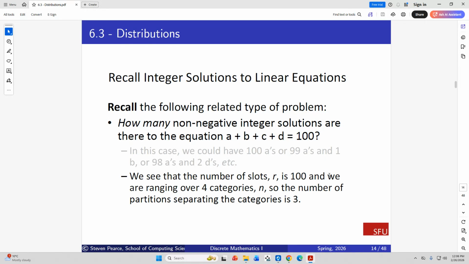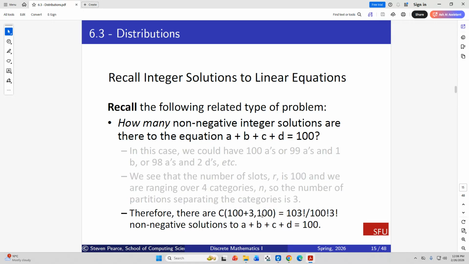That's what we've already seen before. And we are arranging over 4 categories, A, B, C, and D. And so the number of partitions is from this formula that we've had already. There are 103 choose 100, 103 factorial over 100 factorial, 3 factorial, non-negative solutions to this.